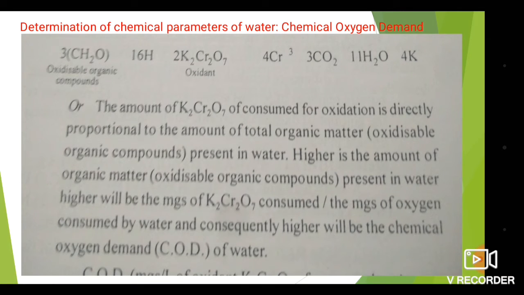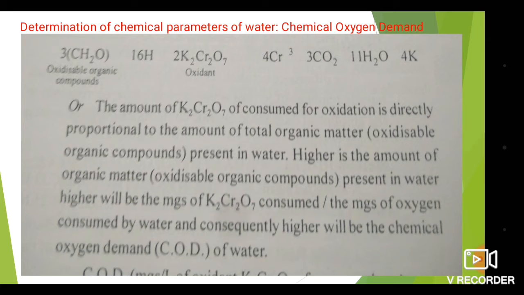The amount of K2Cr2O7 consumed for oxidation is directly proportional to the amount of total organic matter. Whatever organic compound is there, that amount of K2Cr2O7 is required for its oxidation. The higher the amount of organic matter present in water, the higher will be the milligrams of K2Cr2O7 consumed for oxidation, the milligrams of oxygen consumed by the water, and consequently the higher will be the chemical oxygen demand of water.